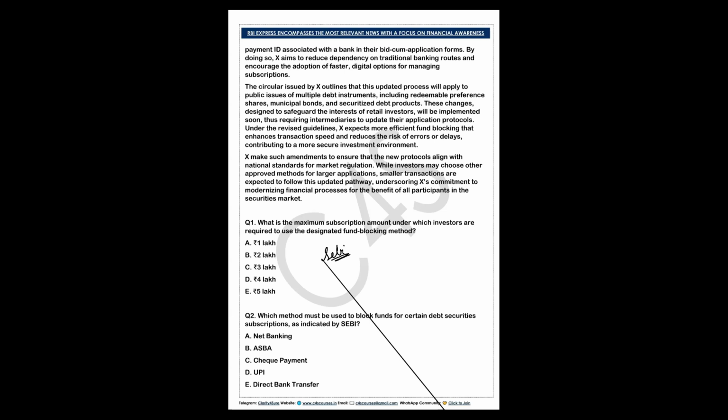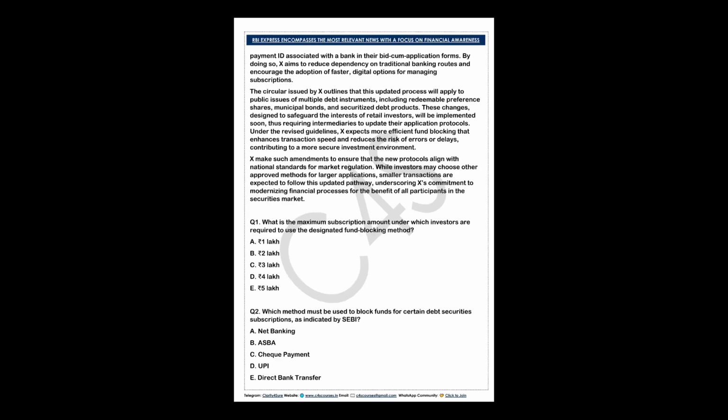SEBI mandates that investors applying for debt securities through intermediaries must use the specified fund blocking method for applications up to rupees 5 lakh. It was a moderate kind of question, and you can easily do it if you are covering the circulars very well. SEBI and RBI circulars are most important for the RBI Grade B examination. You can see the question over here in 2024.